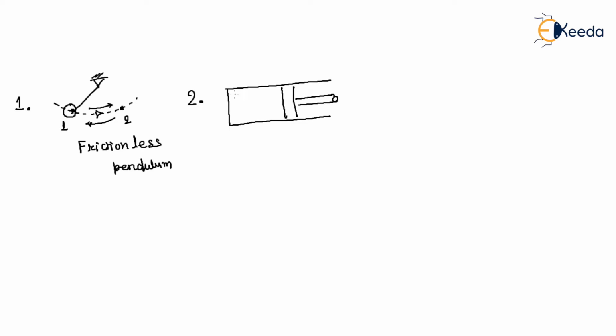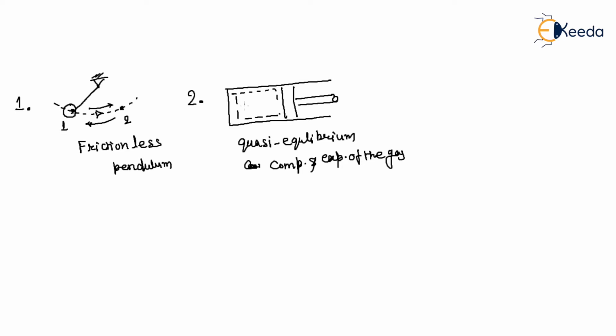If the piston is our system, a quasi-equilibrium compression and expansion of the gas is also categorized as a very slow process, slowly compressing and slowly expanding. There is no effect on the surroundings. And when the system restores from point 1 to point 2, it exactly restores from point 2 to point 1. That means this is a quasi-equilibrium process.